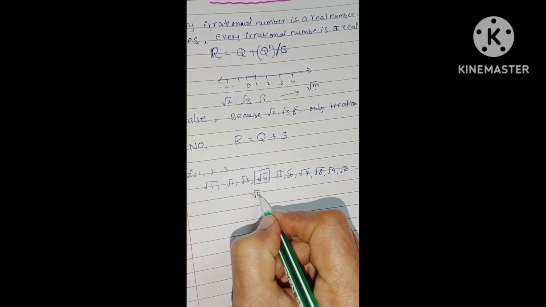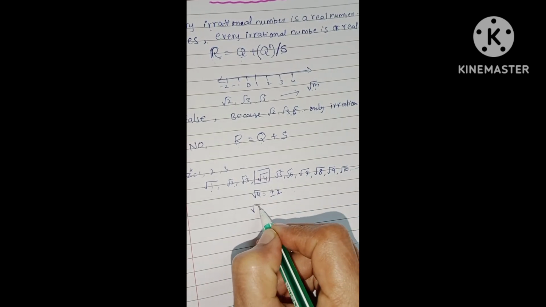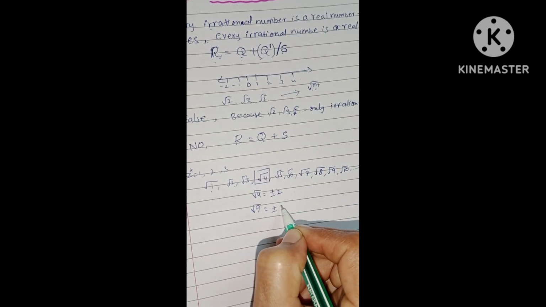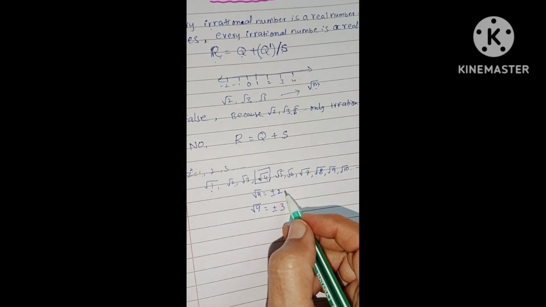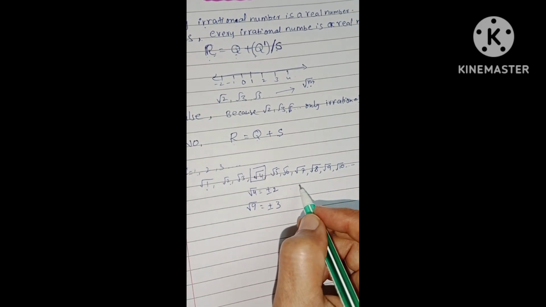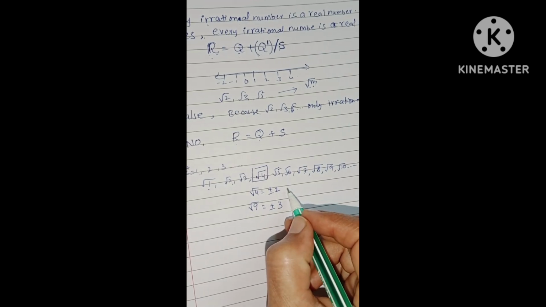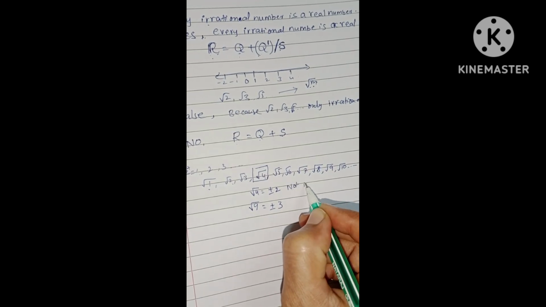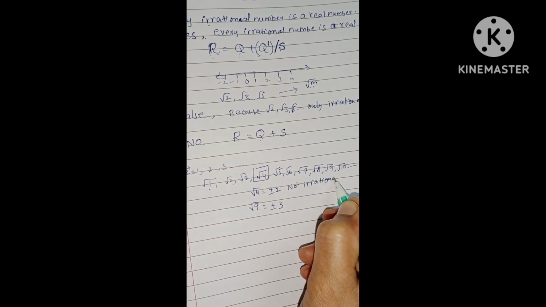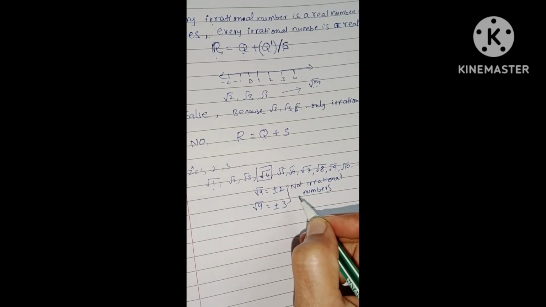Square root of 4 is plus or minus 2 and square root of 9 is plus or minus 3. These are not irrational numbers.